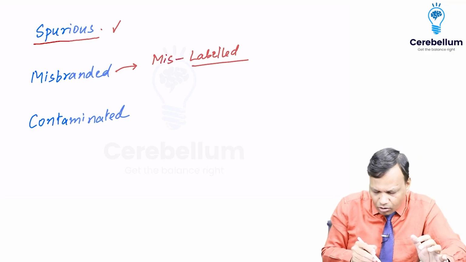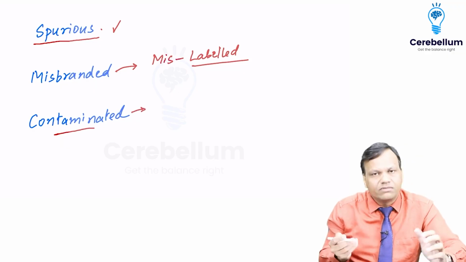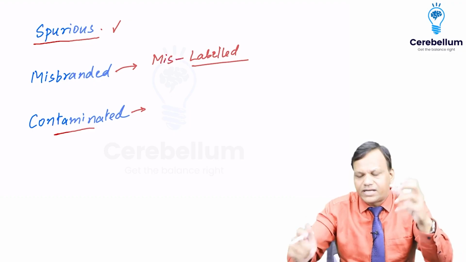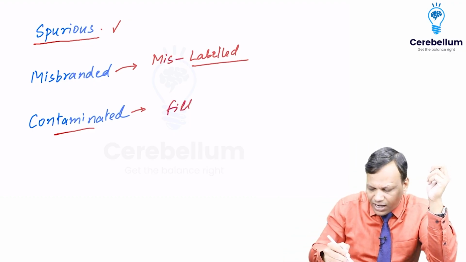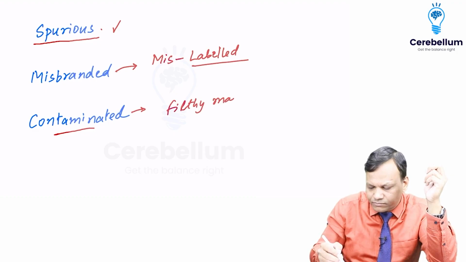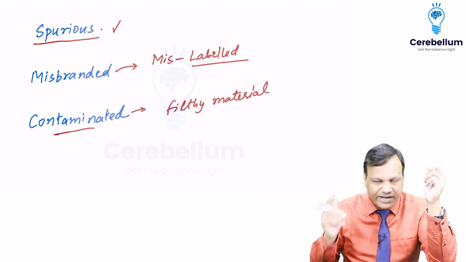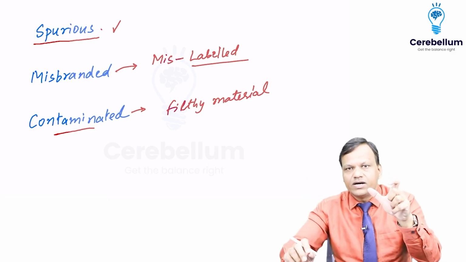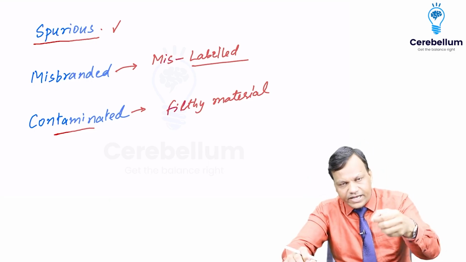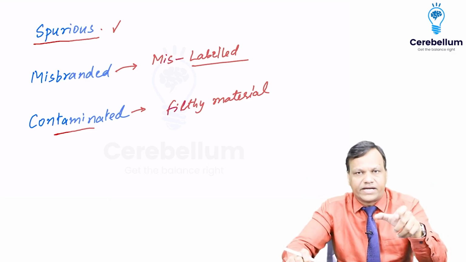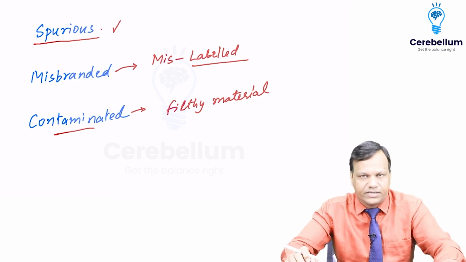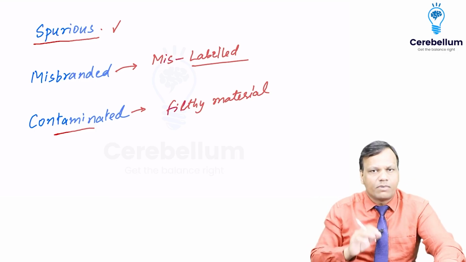Okay. Then contaminated, from the name you can find out, this drug contains some filthy or unhygienic material. Like very commonly the question is asked, they will give a tablet from which a hair is coming out. So which type of drug is it? So it is a contaminated drug. So you need to know only about these things.